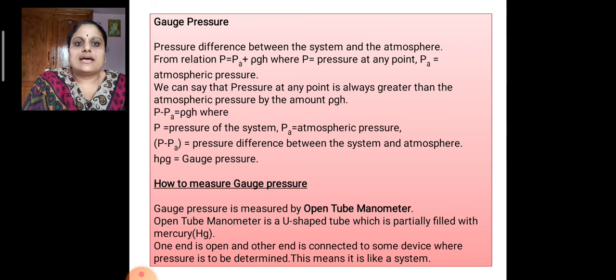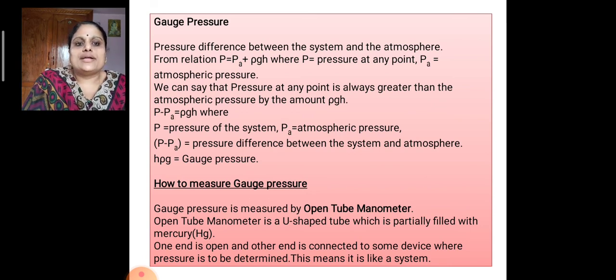Now let us once again discuss gauge pressure. We have already seen that pressure is given by the relation P equals PA plus h rho g, where P is the pressure at any point and PA is the atmospheric pressure, and P minus PA, equal to rho g h, is called the gauge pressure. Now let us see how to measure this gauge pressure by using a manometer, which is an instrument used for measuring pressure.